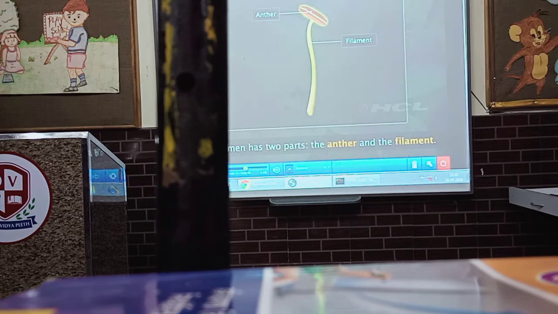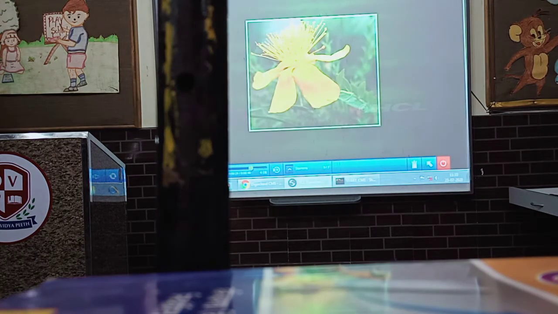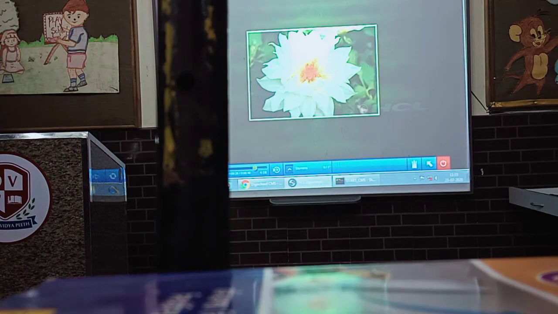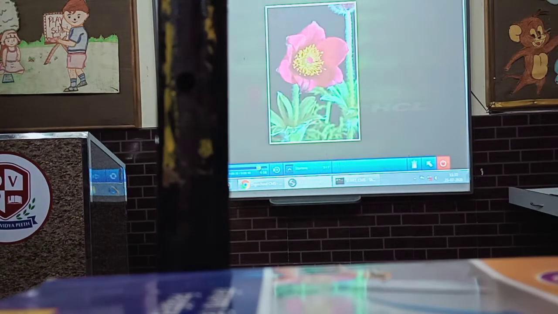That contains the pollen, and the filament holds up the anther. Different kinds of stamens are present in different flowers. Some are joined together, others are separate. There can be many stamens in a flower or only one in a flower.